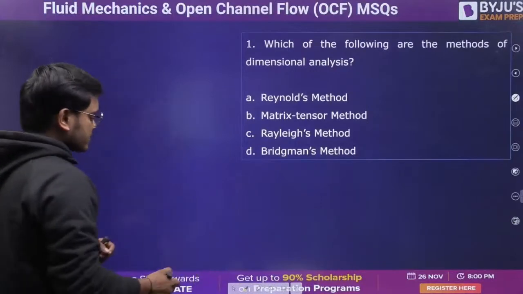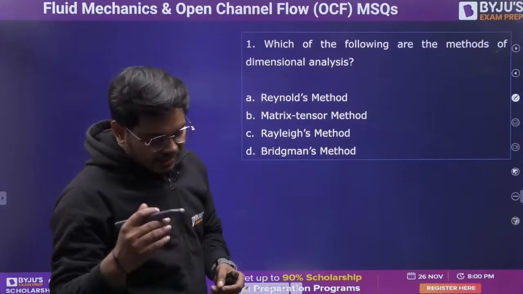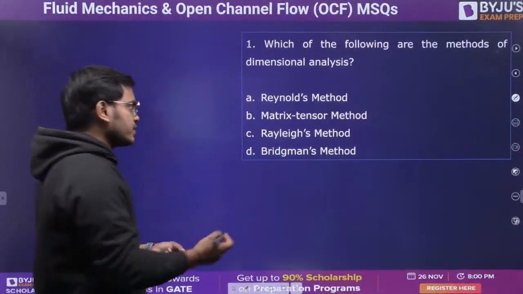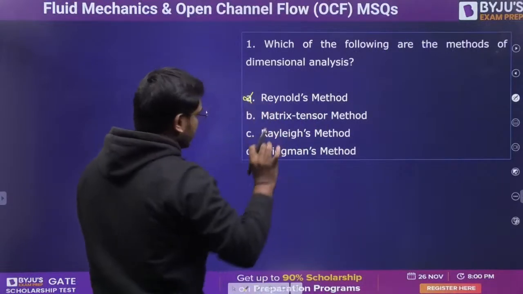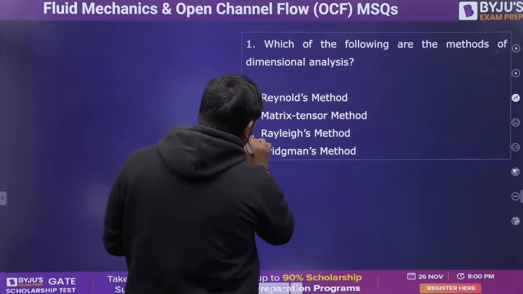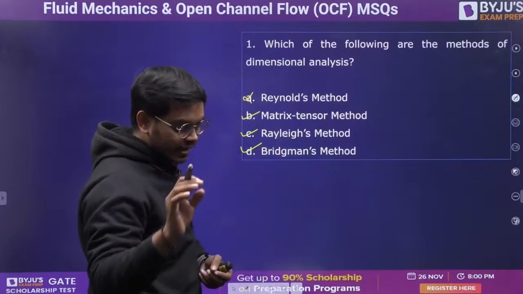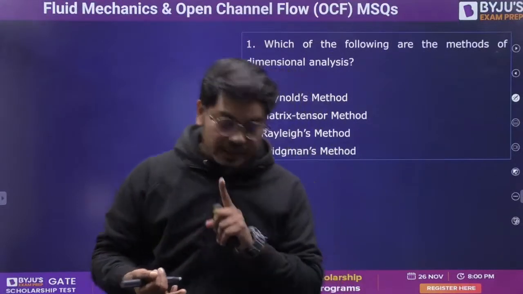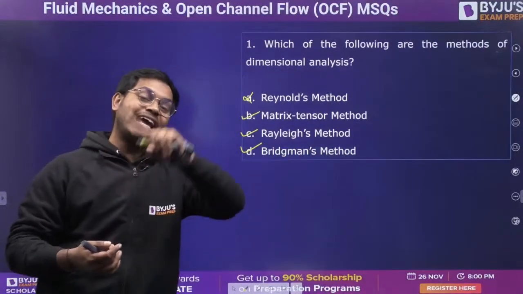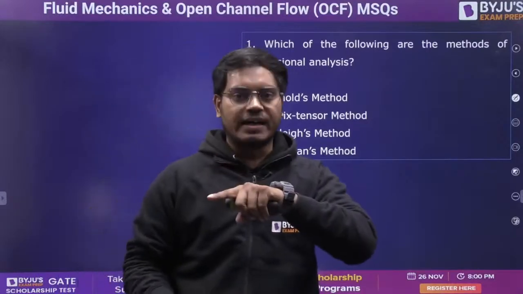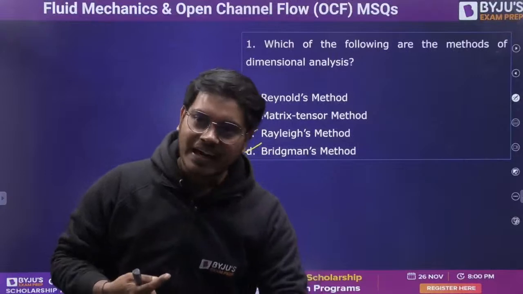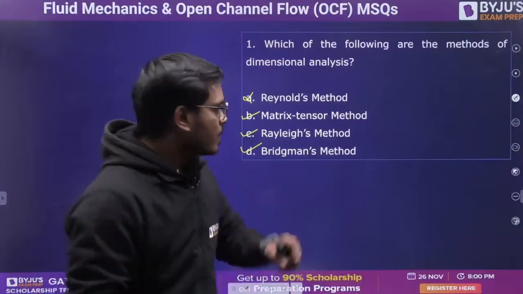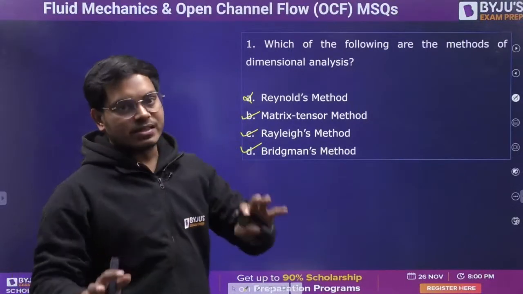The very first method is Reynolds method. Guys, Reynolds method is not a method of dimensional analysis, so the very first option is obviously wrong. Then matrix tensor method is correct, Rayleigh's method is also correct, and Bridgman's method is also correct. Apart from that, there is Buckingham pi, which we also study in fluid mechanics. Rayleigh we study, Buckingham pi we study, in which we find the number of pi terms, m minus n, right? Reynolds method is not a method of dimensional analysis.